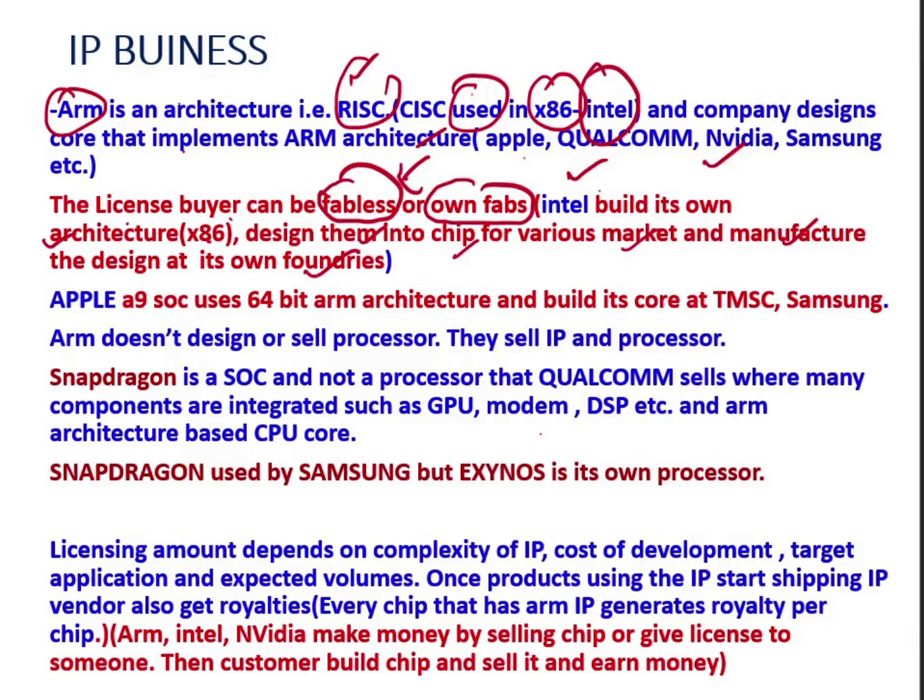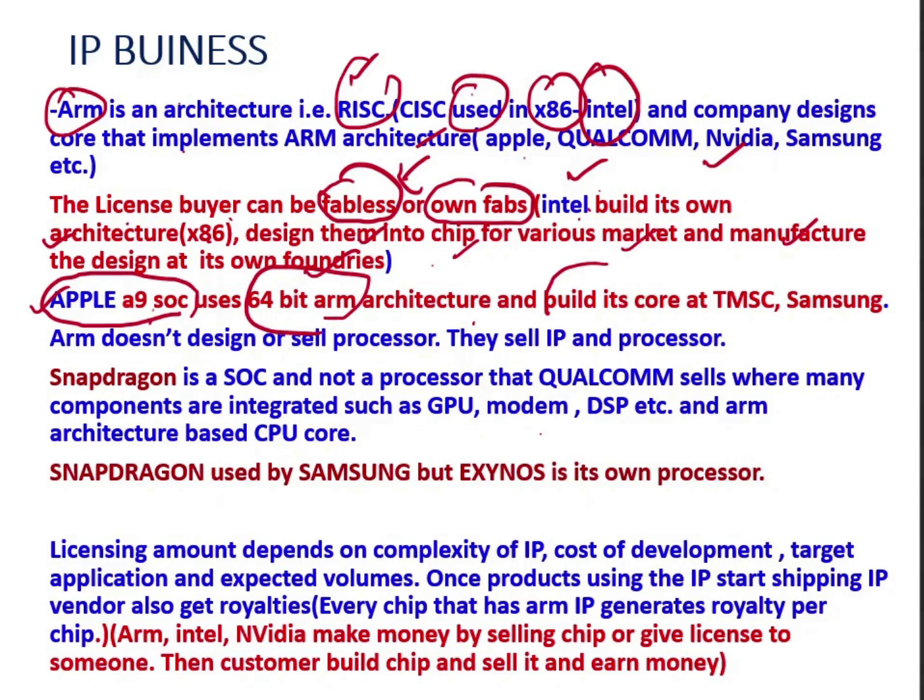So Intel has its own foundry, they use their architecture and they sell it to other people. They don't give this architectural license. Intel doesn't give an architectural license to anyone. The Apple A9 SoC uses the 64-bit ARM architecture, and then builds it.